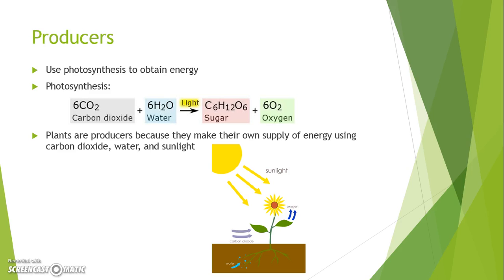Producers are the next part of the food chain. Producers use carbon dioxide, water, and sunlight to produce sugar and oxygen. Plants use the sugar that they make as energy to grow, and they release the oxygen back into the air. The process of plants making their own food is called photosynthesis.